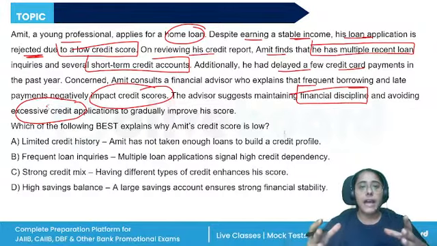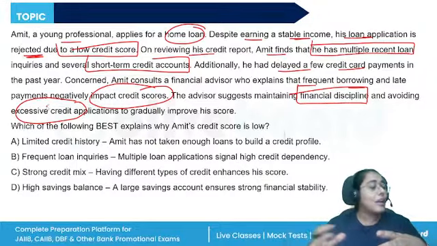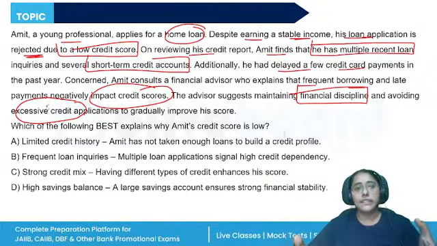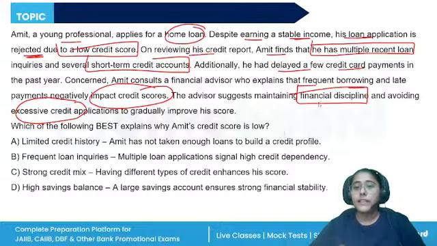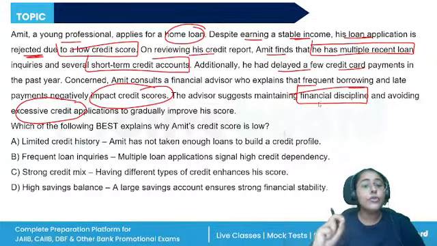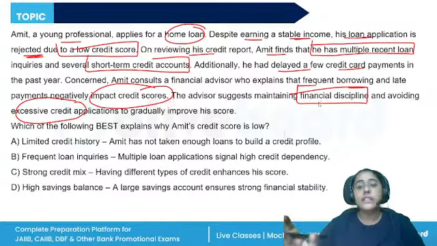See, if I approach a bank for a loan and the bank rejects my loan application, I can ask for the reason. If the bank says the reason is a low credit score, I can ask them for the control number. This control number is generated whenever the bank takes out the credit information from the CIC. I can use that control number to go to the website of the CIC and see exactly what was the reason for the low credit score. Control number is a 9-digit unique number. This is known as troubleshooting credit score.